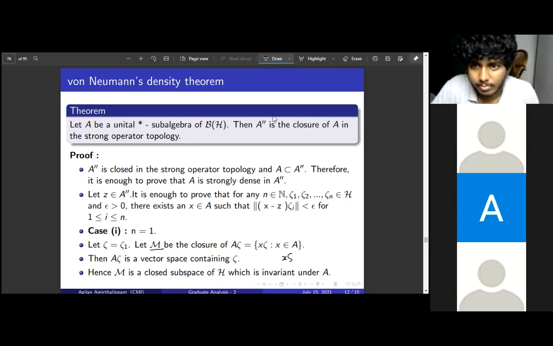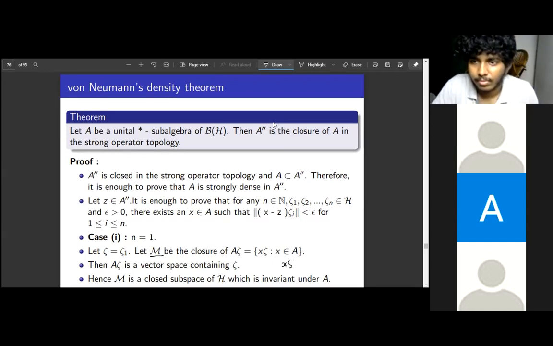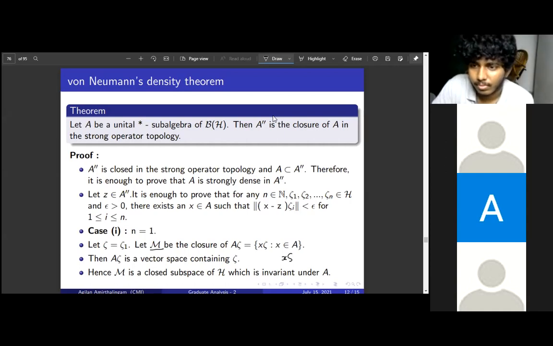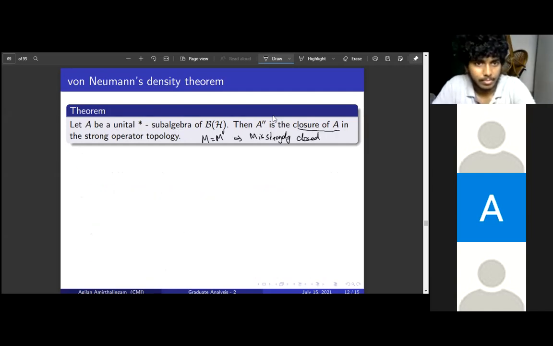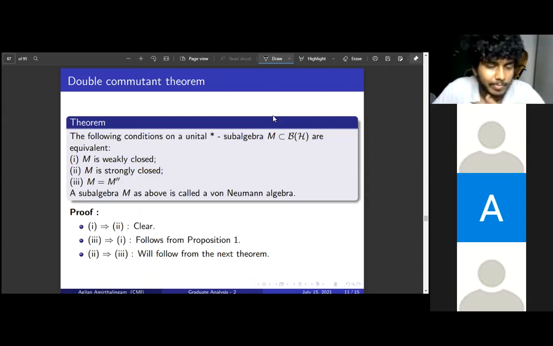So anyway, this is one of the fundamental theorems, and it's the most beautiful theorem in operator algebra. See, A equal to A double commutant is a purely algebraic statement, and the density is a topological statement, and these two statements are equivalent. So operator algebra is a combination of both analysis and algebra. It's an intersection of analysis and algebra, and you can see that an analytic statement is equivalent to an algebraic statement, and this will have very strong implications everywhere in operator theory. So it's one of the nice theories.